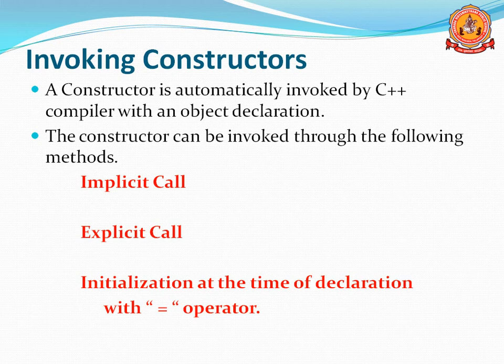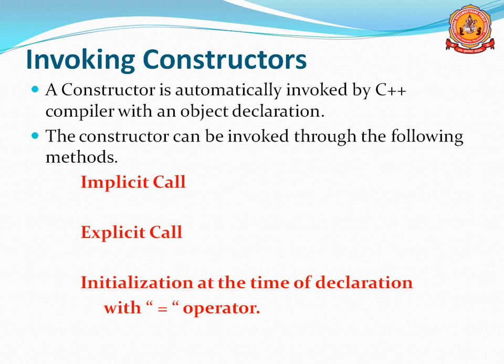Then how can we invoke the constructor? How can we call the constructor? A constructor is automatically invoked by the C++ compiler with an object declaration. When you declare the object for a class, at that time the constructor is automatically invoked. There is no need to call the constructor separately. But a constructor can be invoked through the following methods.